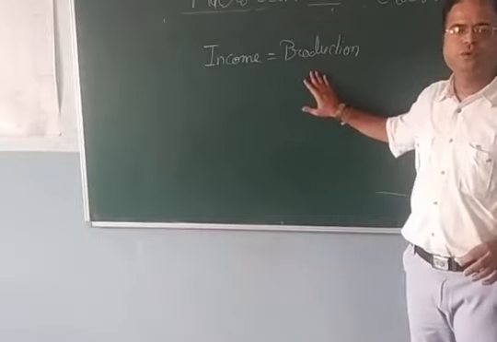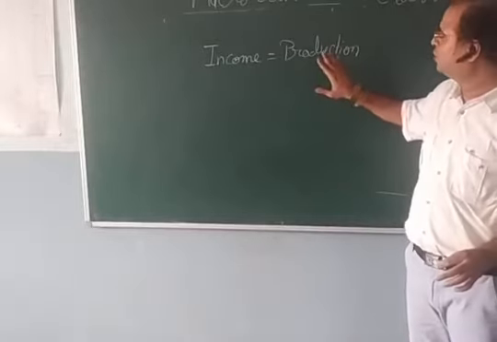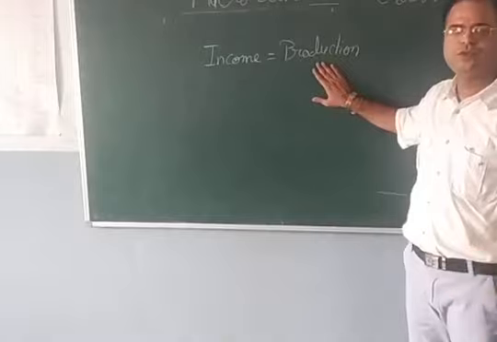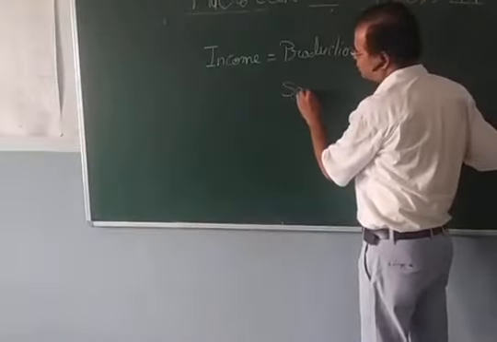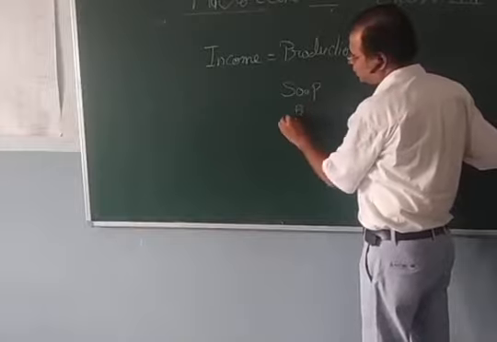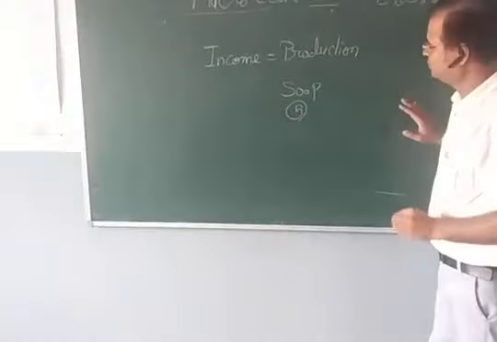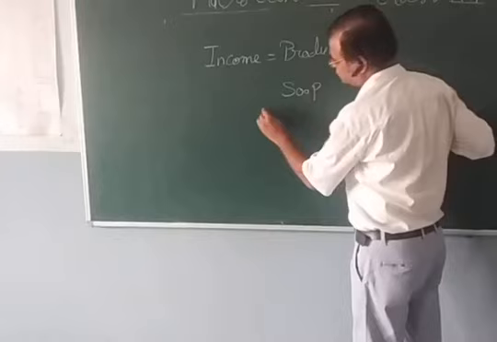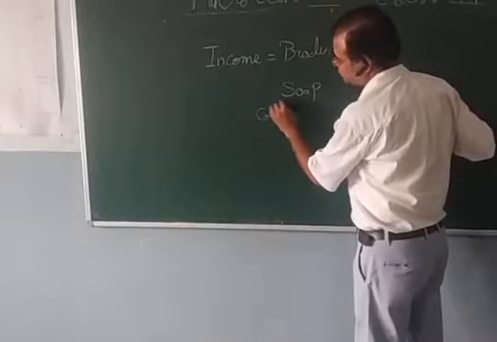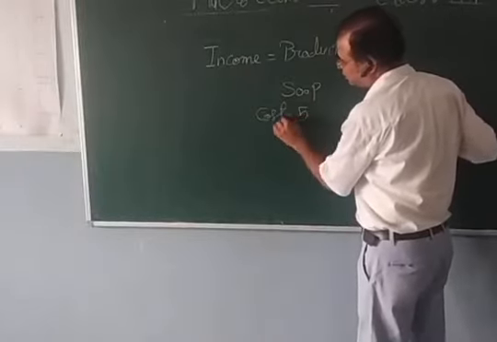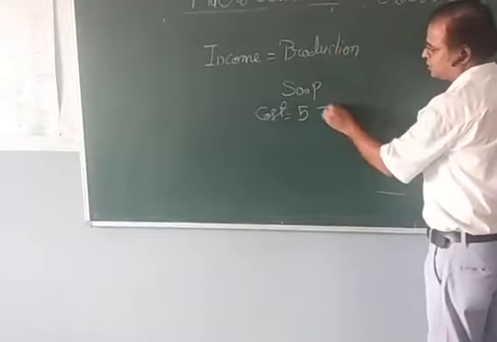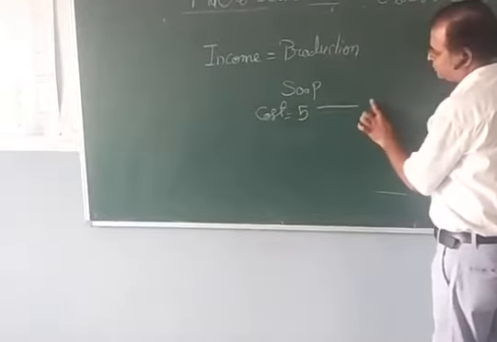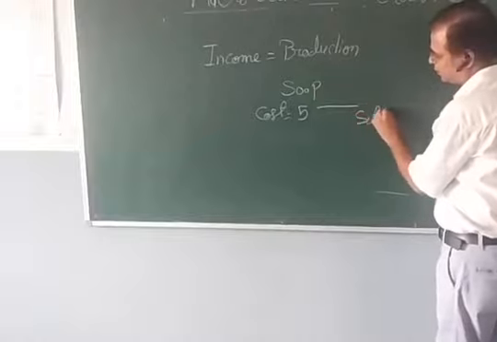Because whatever you are producing, suppose the economy is producing soap that costs 5 rupees. What is the cost of the soap? 5. Then they sell it for 5 rupees.